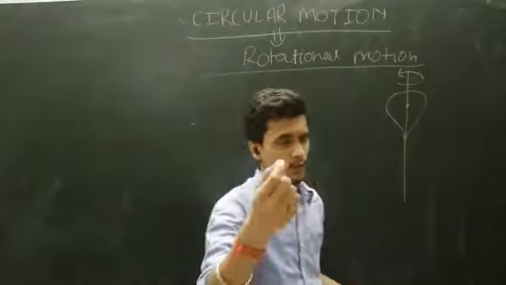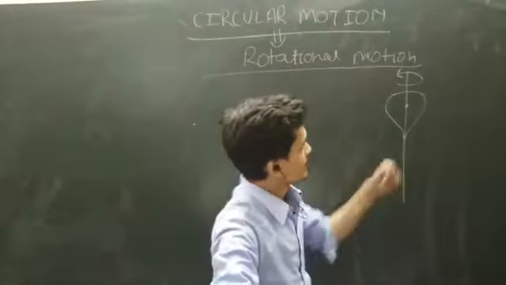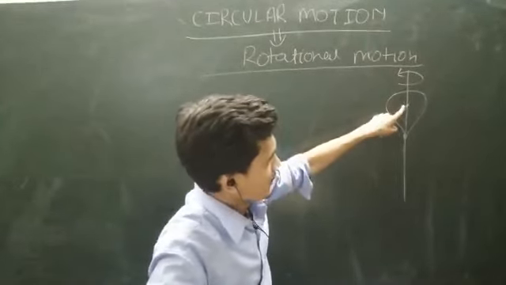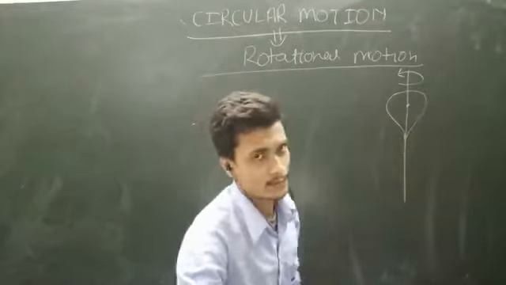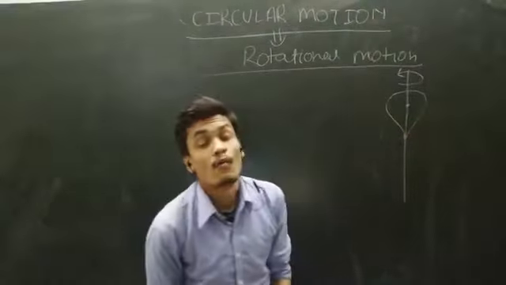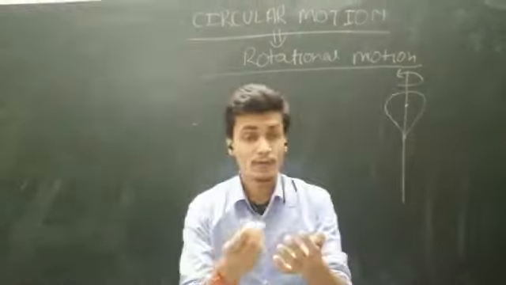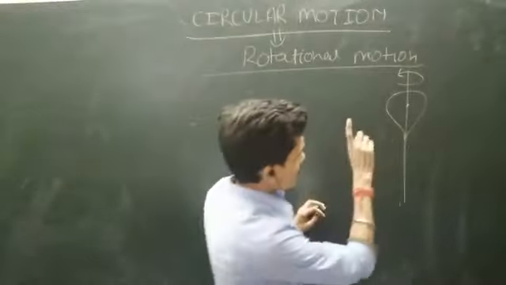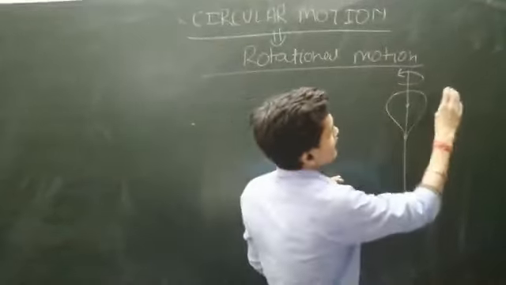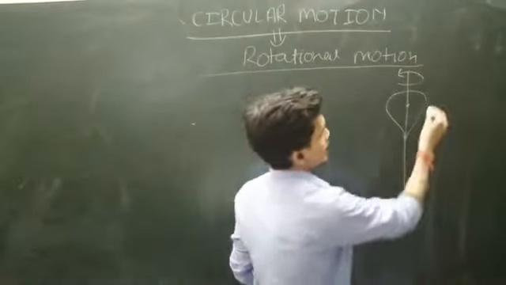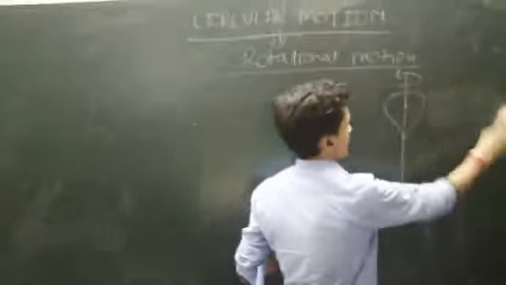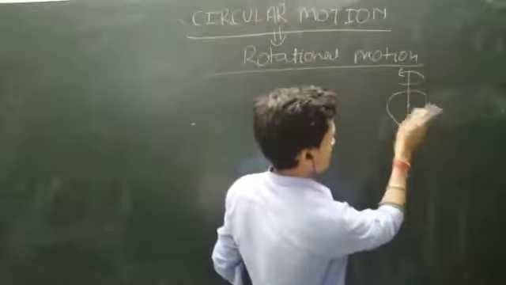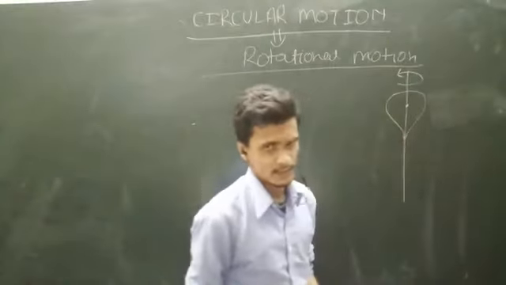Now, do one experiment. Put an ant here on the centroidal axis, and you also sit there on the centroidal axis. What have you seen? This spinning top is not moving from here to here. It is not doing a linear or translational motion, but it is doing a motion with respect to this centroidal axis.